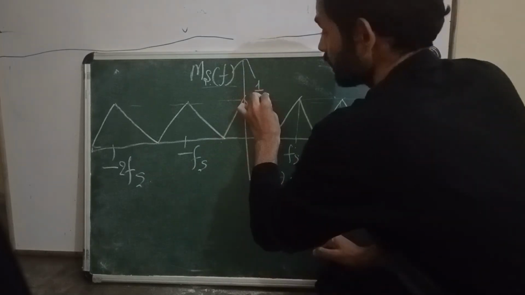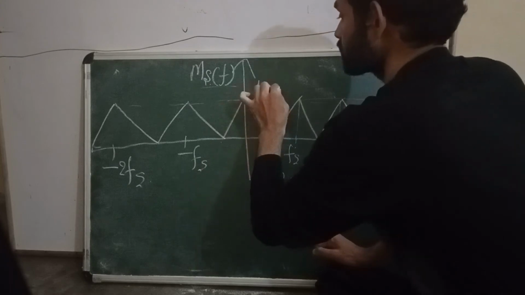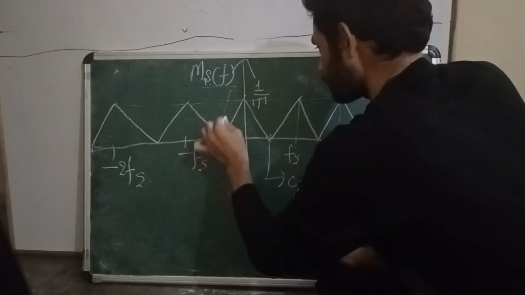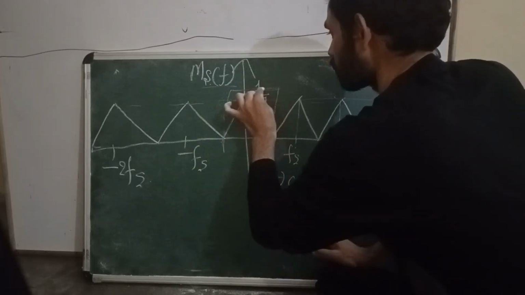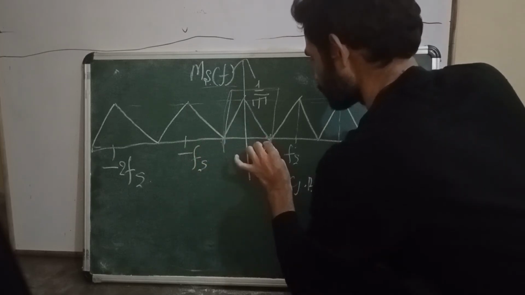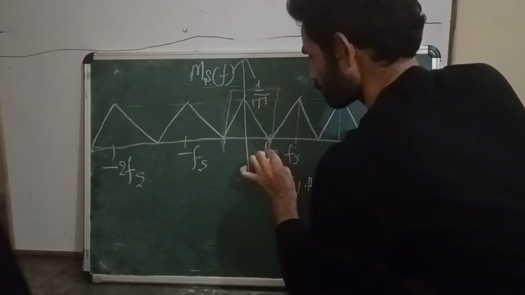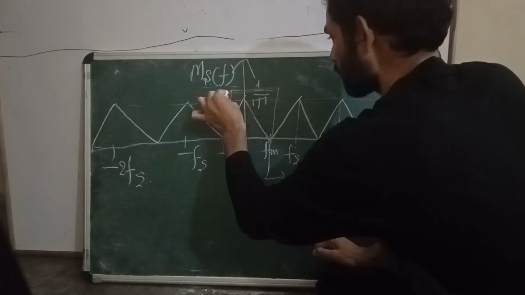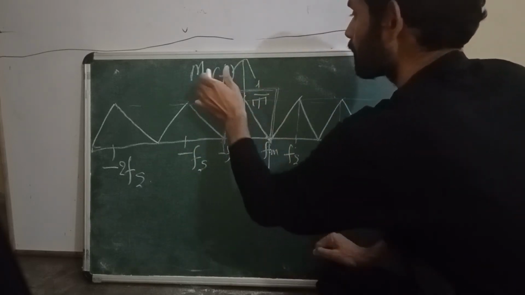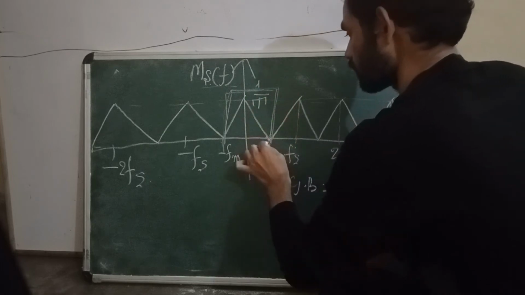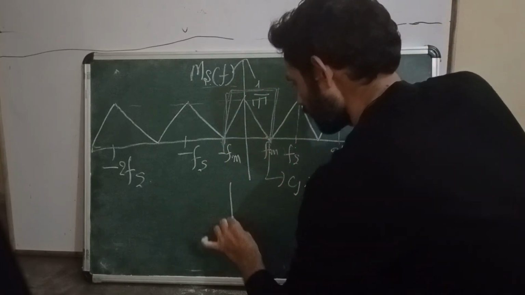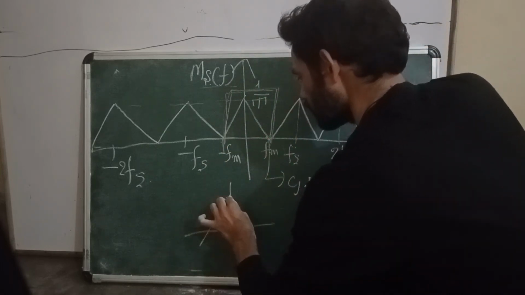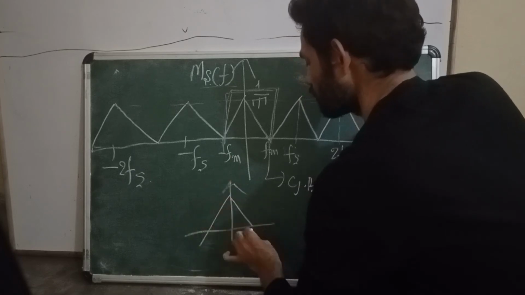See here, this is at the receiver side. After applying this sampled message signal to the low pass filter with cutoff frequency fm, from minus fm to fm, we are able to recover our original message signal.